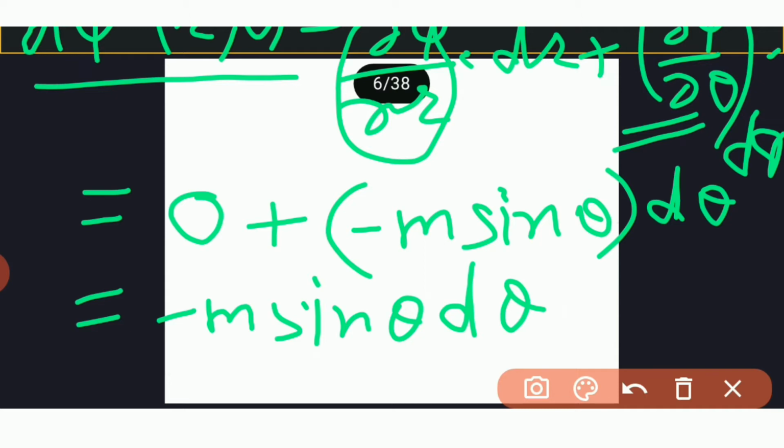Integrate this with respect to theta. So we get psi of r theta is equal to minus m into minus cos theta, and this can be written as m cos theta.